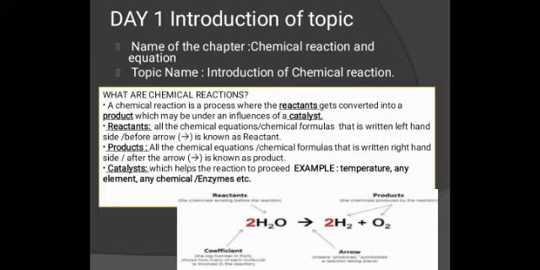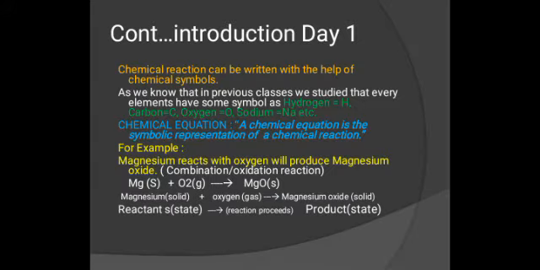The role of a catalyst is to help the reaction proceed in the right direction. For example, it can be temperature, any element, or any chemical enzyme. Next, a chemical reaction can be written with the help of chemical symbols. Suppose in junior classes you have studied some symbols of atoms, like hydrogen is symbolized as H, carbon is written as C, oxygen is O, sodium is Na, etc.